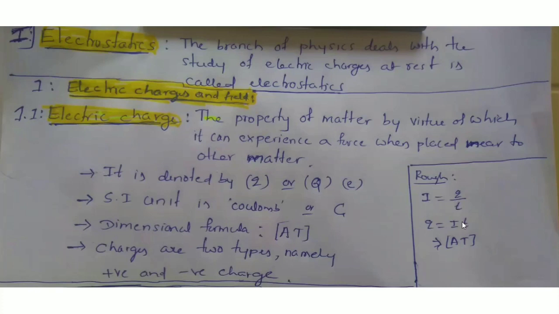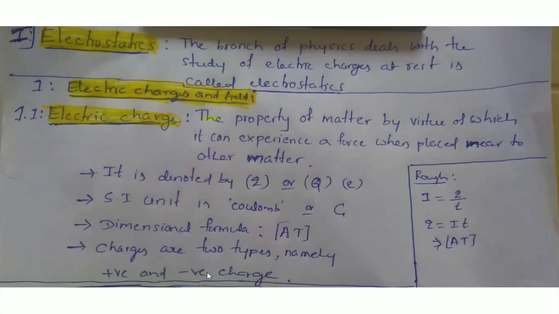So Q equals I into T. I is ampere, so the dimensional formula of current is A, and of time is T.